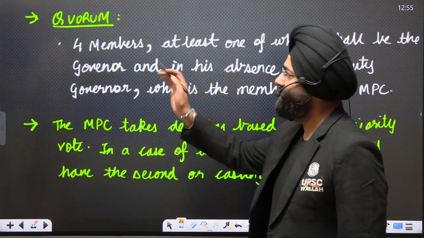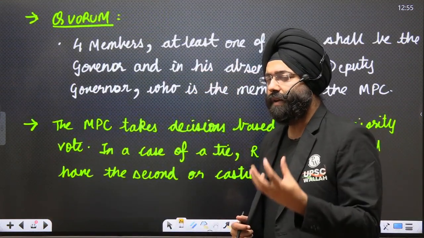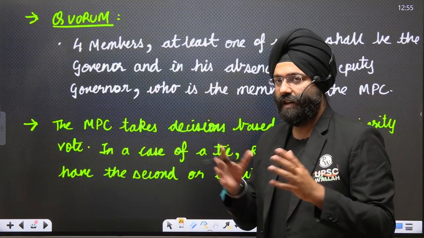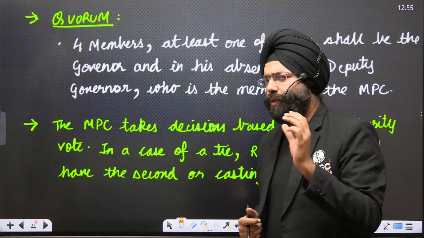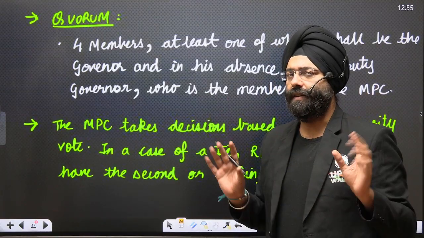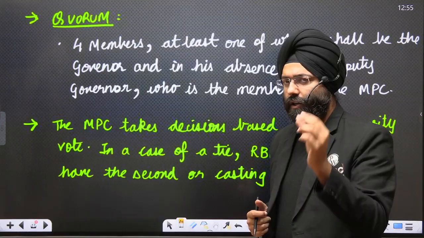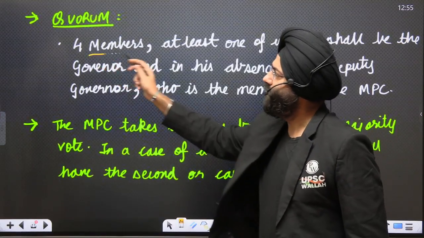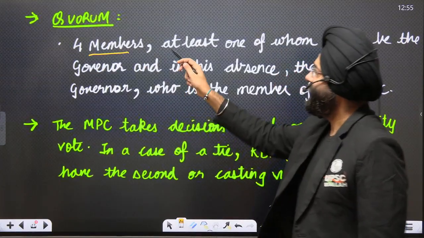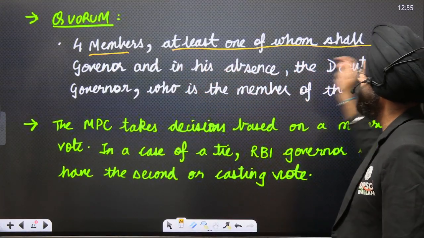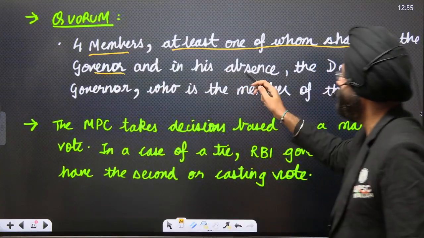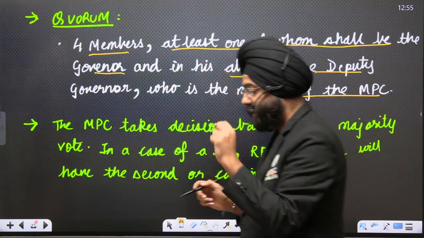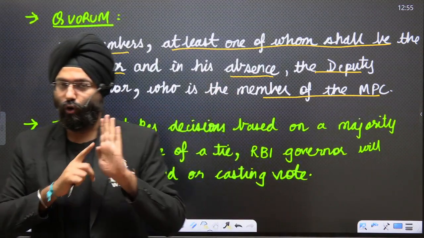Clear? What is the quorum? Quorum means basically the minimum number of people who are required for the functioning to take place, right? For example, if I say there are 100 people and I say, okay, minimum 20 people should be there, then only this functioning can take place. So that is the minimum number that are required for the functioning of a particular body to take place is quorum. So that is 4 members out of the 6 members, right? At least one of whom shall be the governor, and in his absence, the deputy governor, who is the member of the MPC.